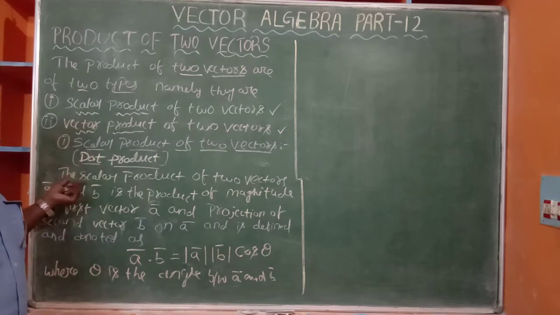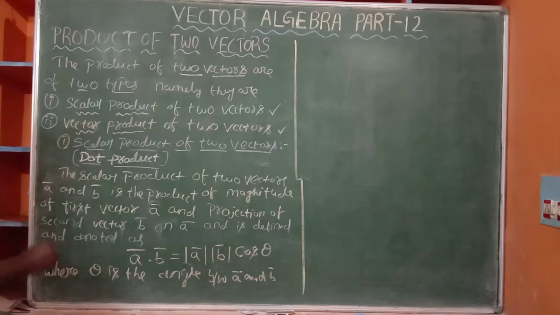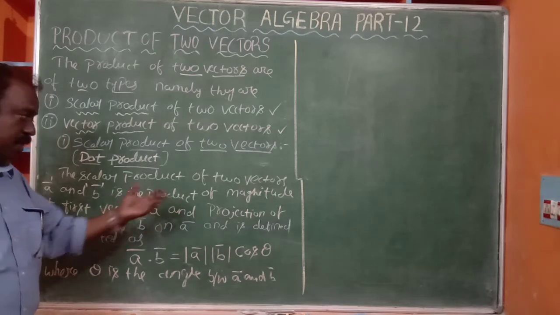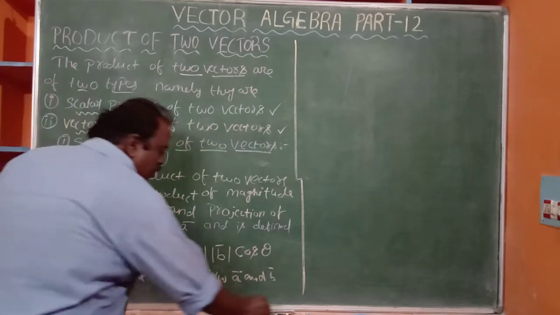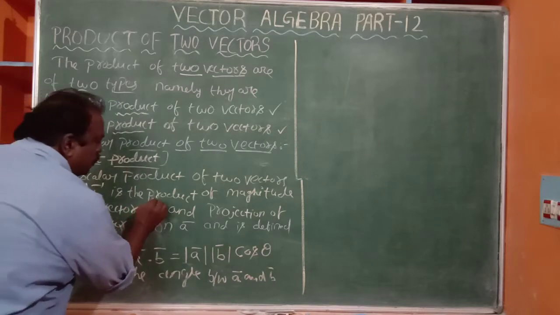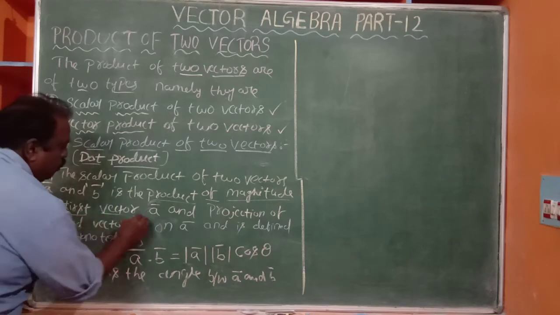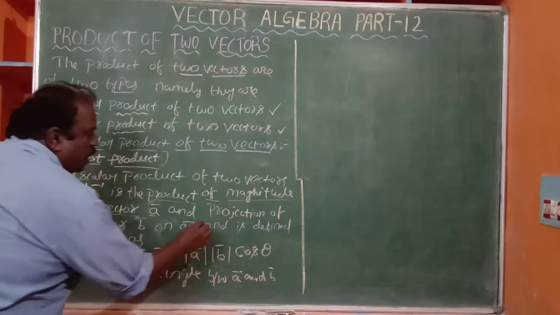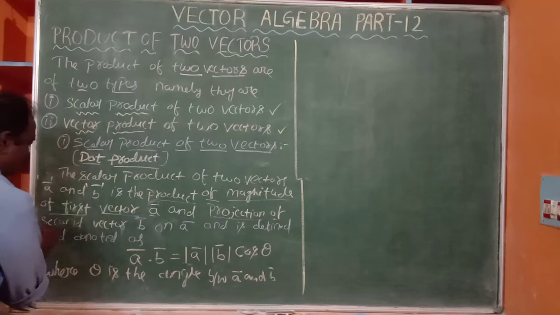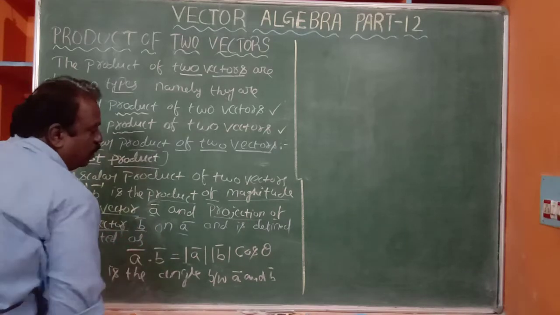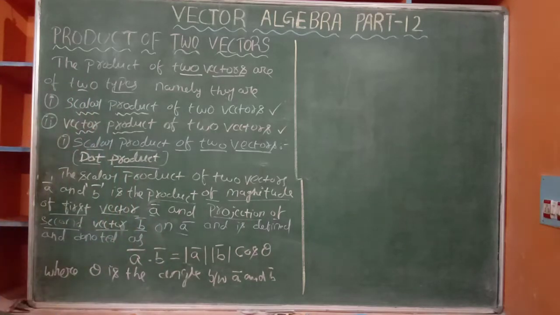The scalar product of two vectors a bar and b bar is the product of the magnitude of the first vector a bar and the projection of the second vector b bar on a bar, and is defined and denoted as a bar dot b bar.